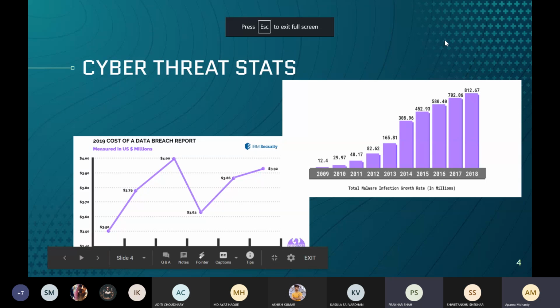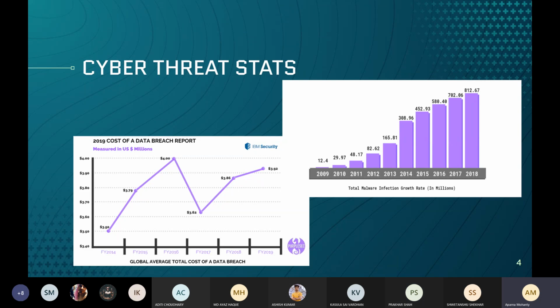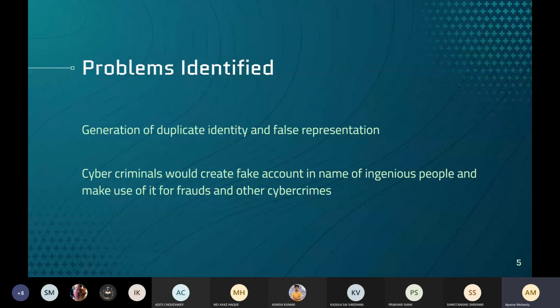What Prakash said, I will just put some light. In 2019, ma'am, around 3 lakh cybersecurity incidents were reported according to CERT-In India, which handles the cybersecurity stats in India. The problem which we have identified is that false representation and duplicate identity is the major problem, especially in government sectors, ma'am, where banking, passports, and other important document registrations are done. This is a common practice which has been identified.